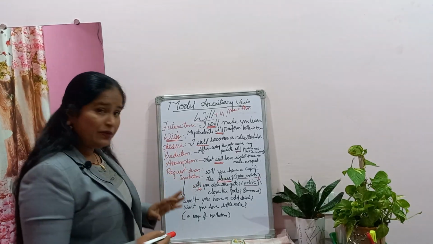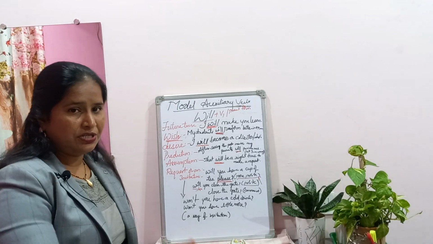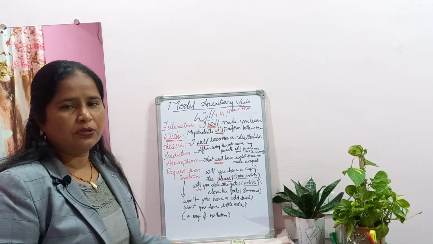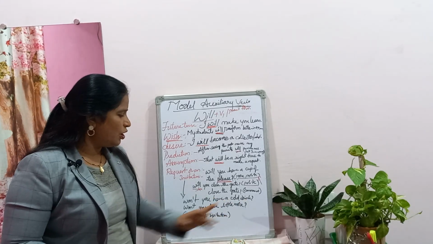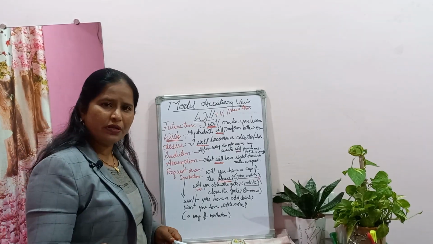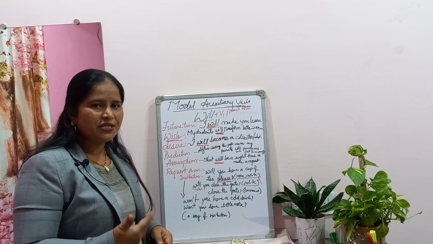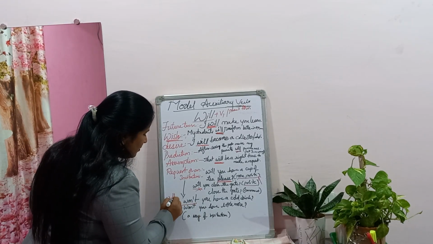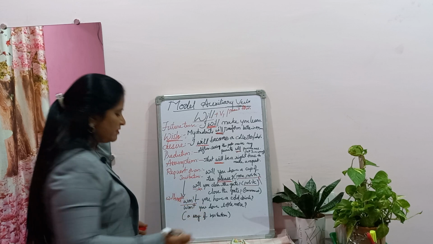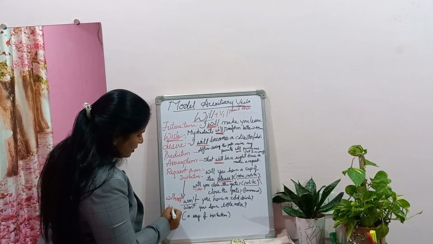Now the other, invitation. What invitation? It's not to come to my wedding. It's something like this. Won't you have a cold drink? Won't you have a cold drink? So why don't you have? My intention is that won't you. What is won't you? Will plus not is won't. Will plus not, a contraction form, is won't. Will plus not, what does it become?